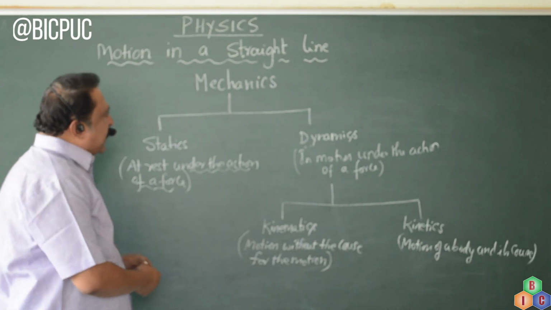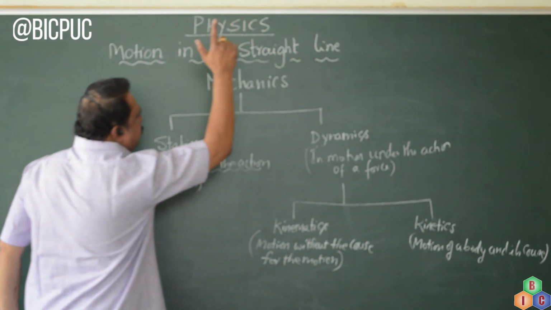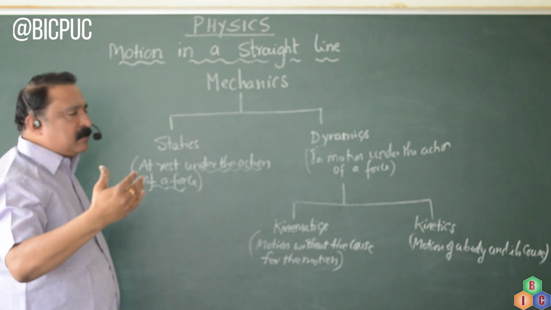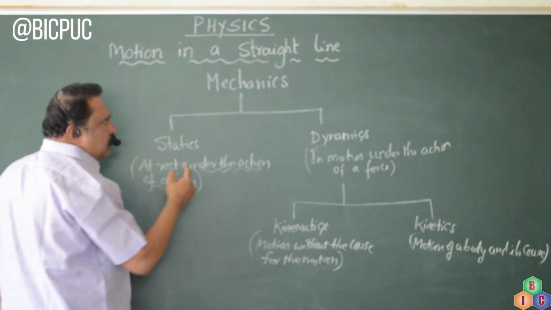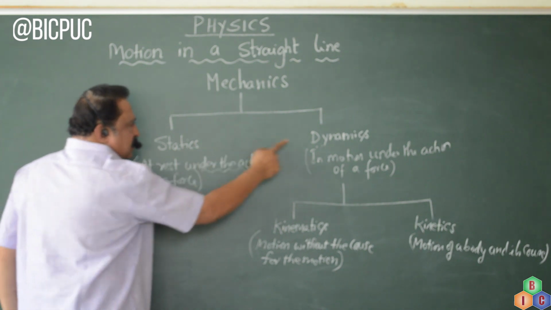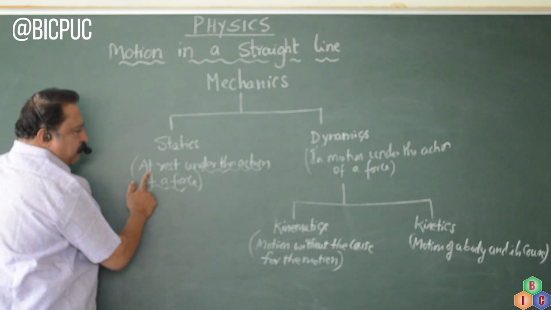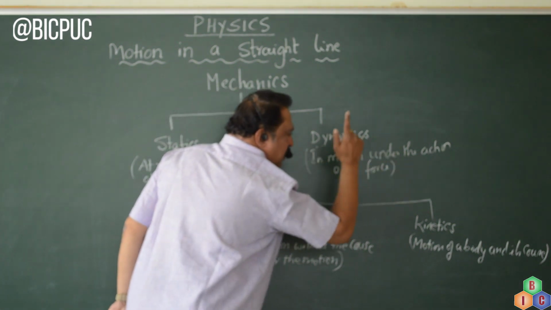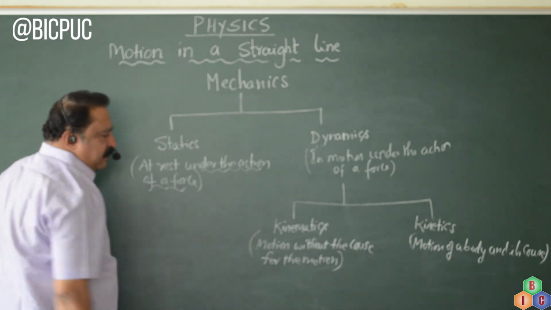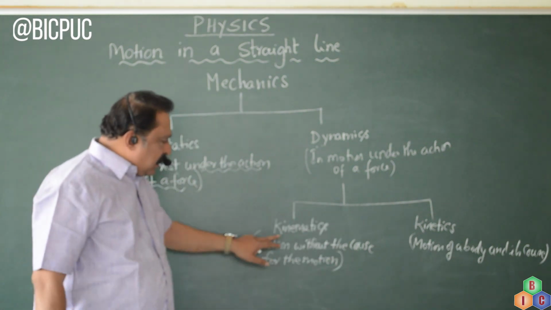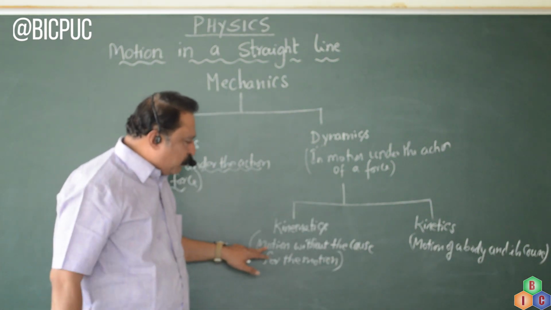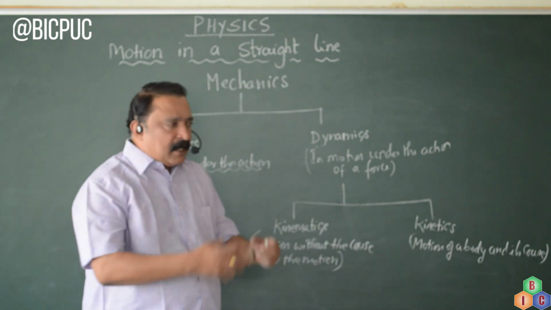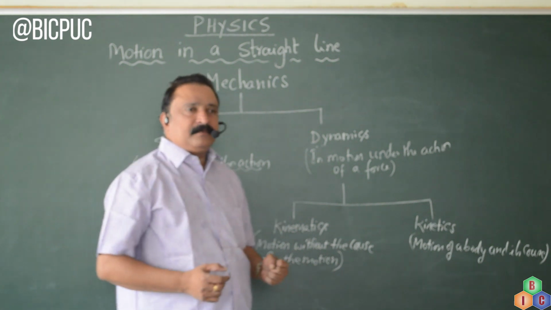So altogether, we can say that motion in a straight line is a lesson which comes under mechanics, which is a branch of physics which deals with the study of bodies at rest and in motion under the action of forces. Mechanics is divided into statics and dynamics. Statics is the study of a body at rest under the action of a force. Dynamics is the study of a body which is in motion under the action of force. Dynamics is further divided into kinematics and kinetics. Kinematics is the study of motion of a body without the cause for the motion. And in kinetics, we study the motion of a body by considering the cause for motion.